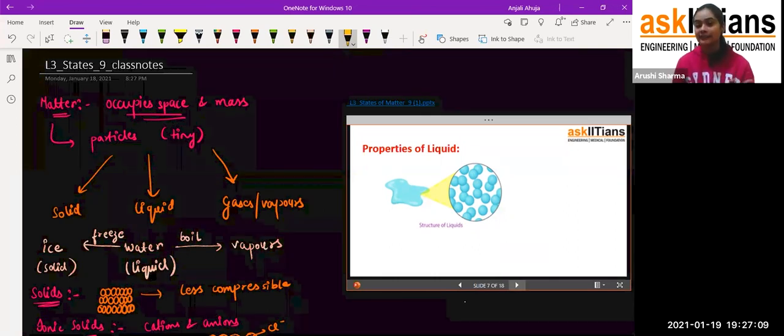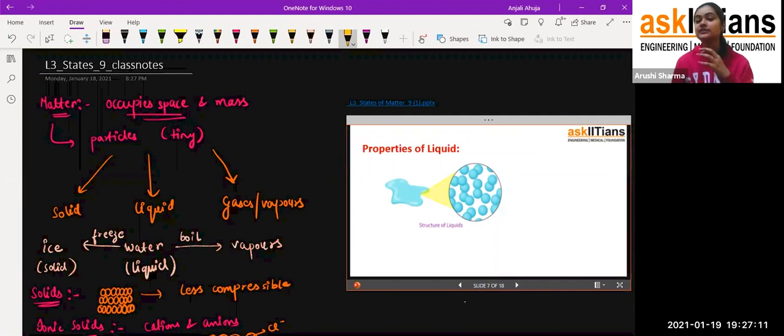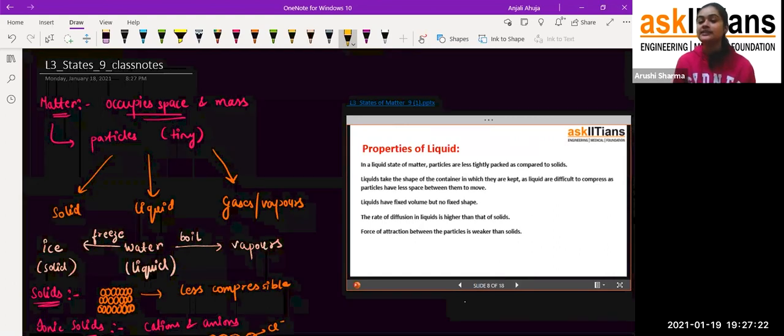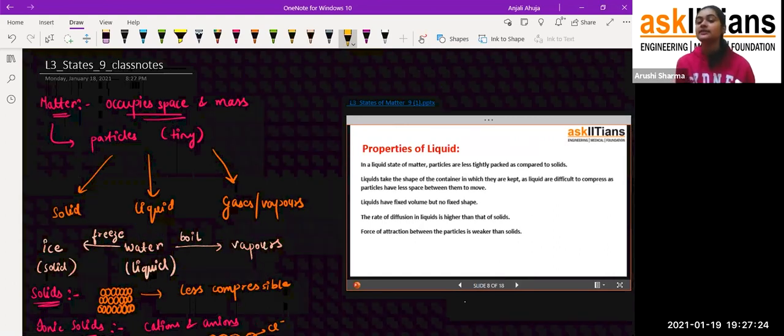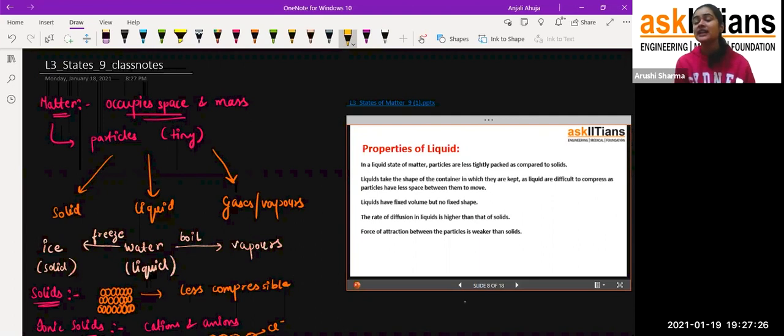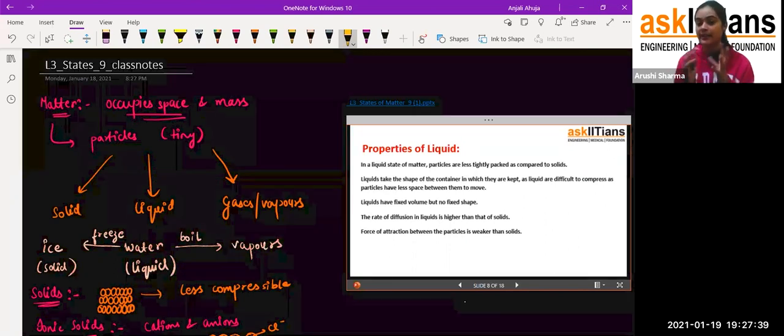Okay, and I have already told you what liquids are. Liquids are that state of matter in which they are fluid, that means they have fluidity, that means they can flow easily. Now, discussing its properties: in the liquid state of matter, particles are less tightly packed as compared to solid. For the solid, the particles are very close. But in liquids, the particles are not that close to each other, nor packed with each other.